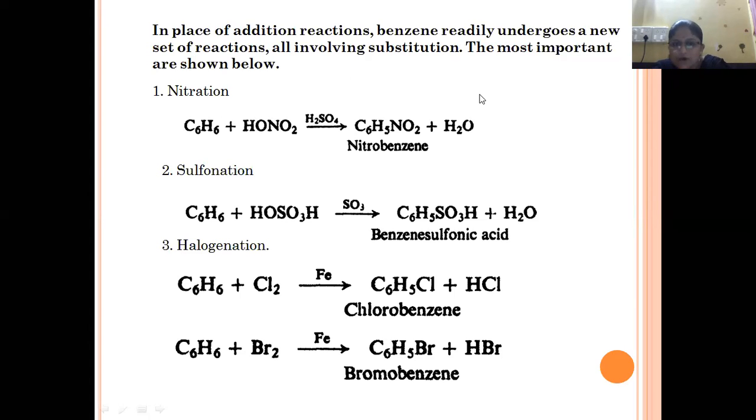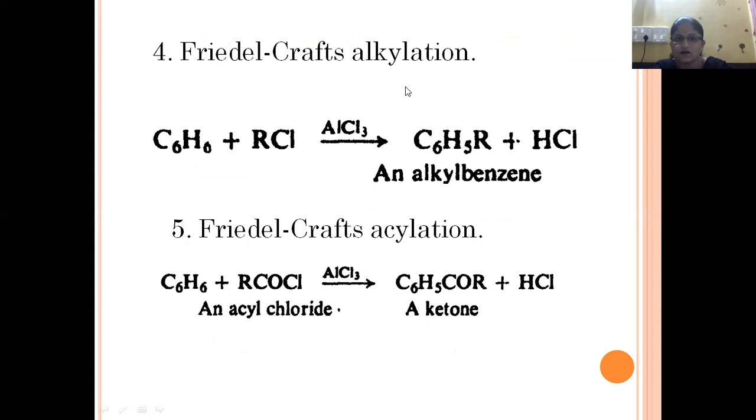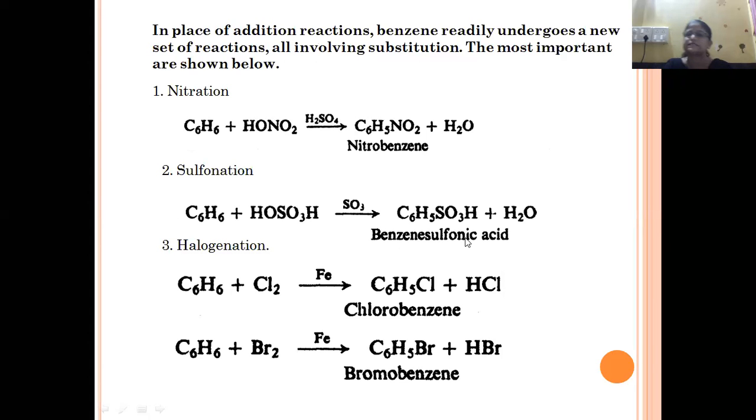Some of the substitution reactions are: nitration, sulfonation, halogenation, Friedel-Crafts alkylation, and Friedel-Crafts acylation. In coming lectures we are going to see in detail the mechanism of all these reactions. Till then, here we are discussing only the substitution.